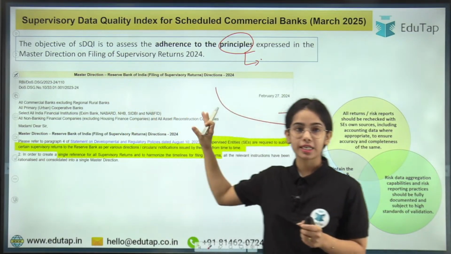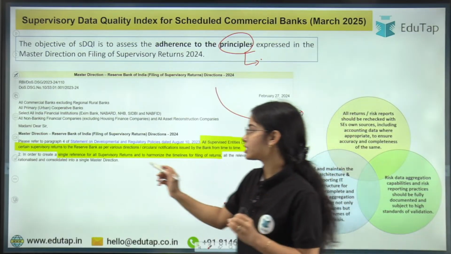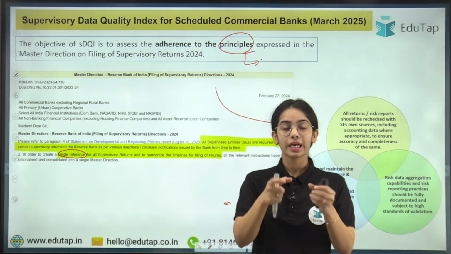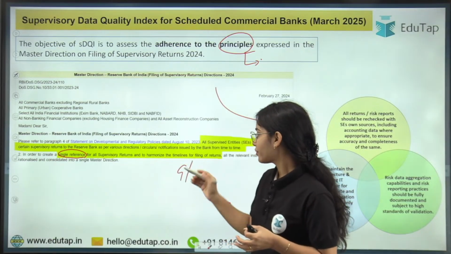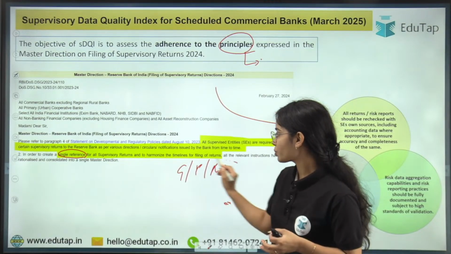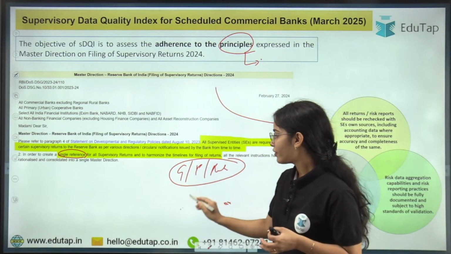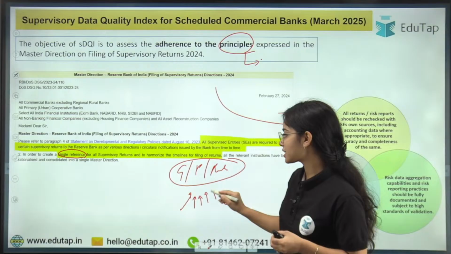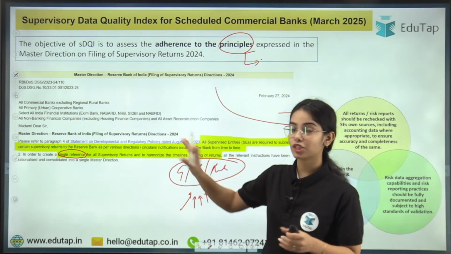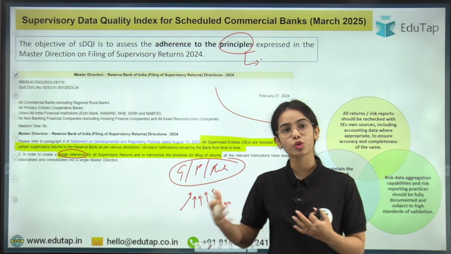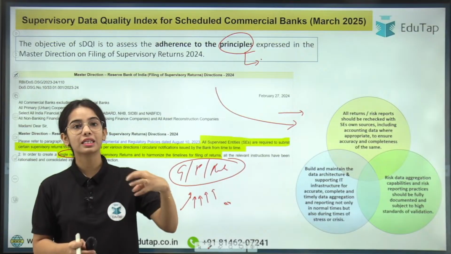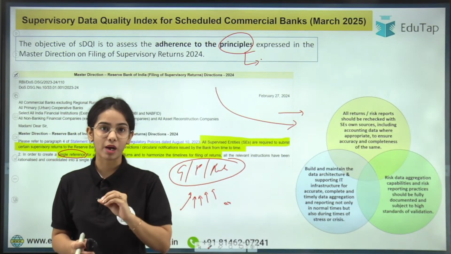So this master direction is the single reference point for all the supervised entities in regards to the guidelines, provisions or rules that they have to follow when they are submitting the returns, or their data, to the Reserve Bank of India.